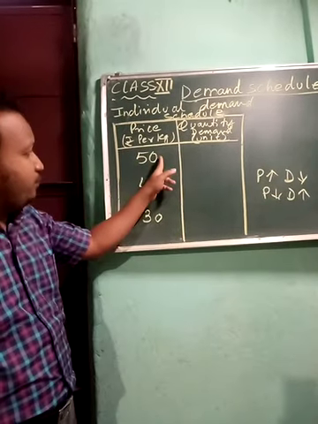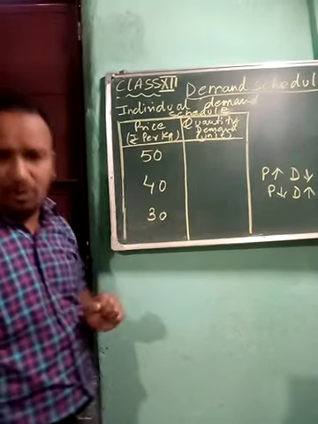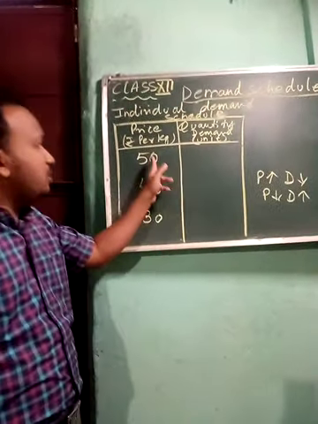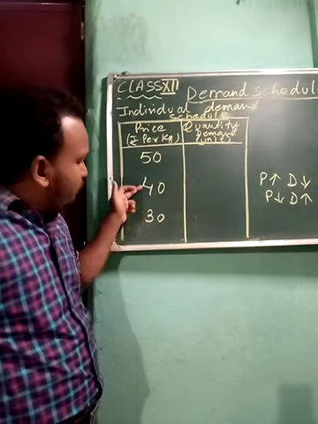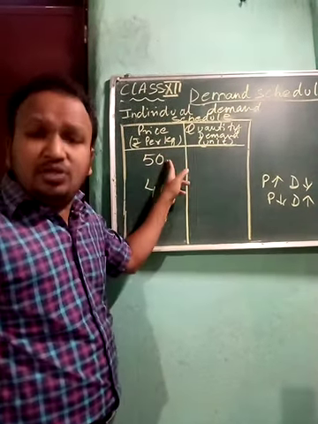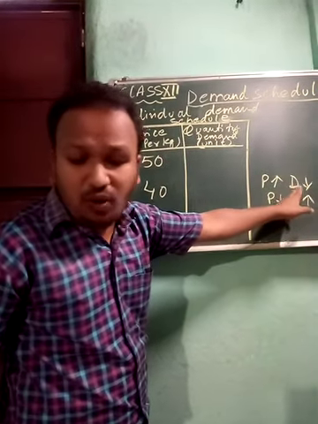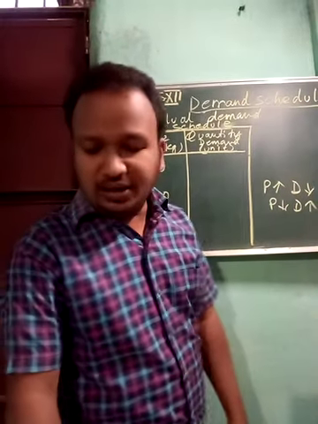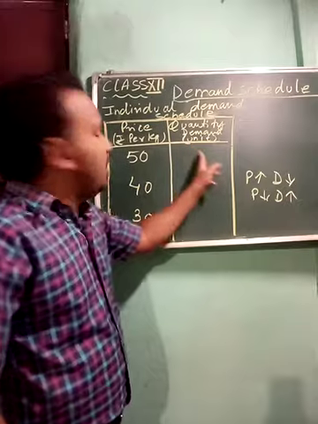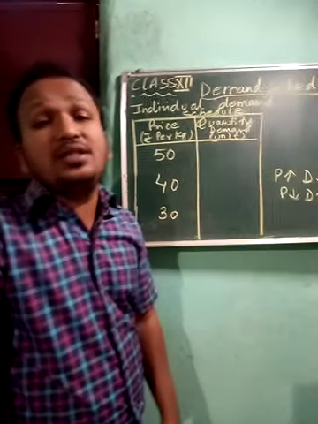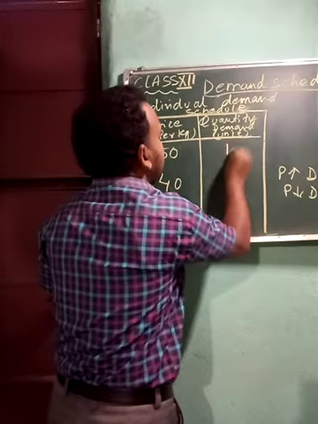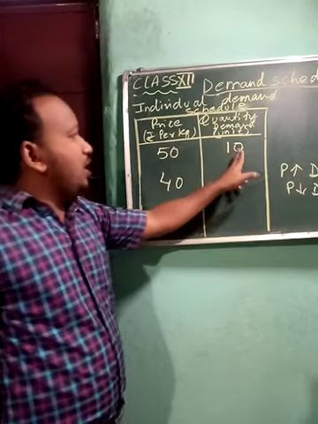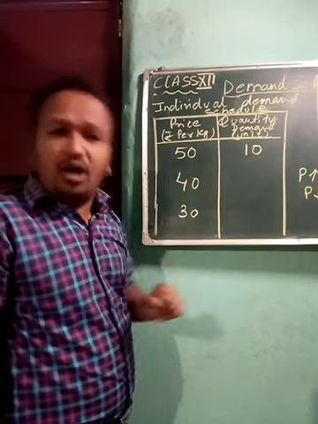Now you see here 50, 40, 30 rupees per kilo of any commodity. You can think of it as commodity X. Here the price is high, so demand will be quite low, and the consumer will tend to buy less. For example, take that when the price is 50, the consumer is buying 10 units of the commodity.